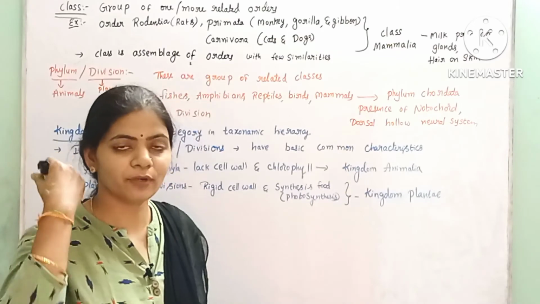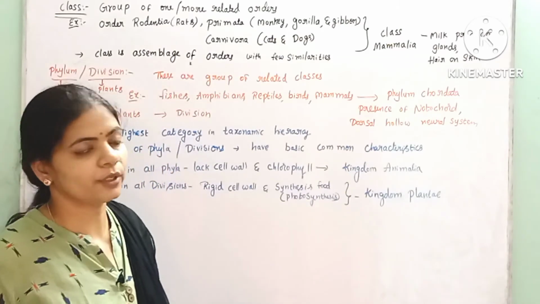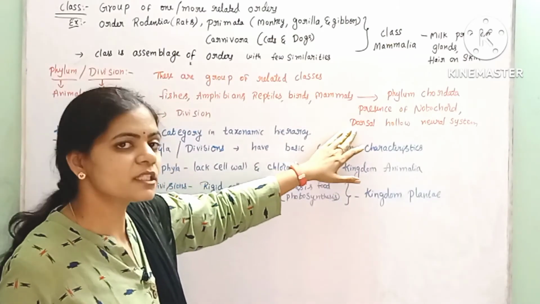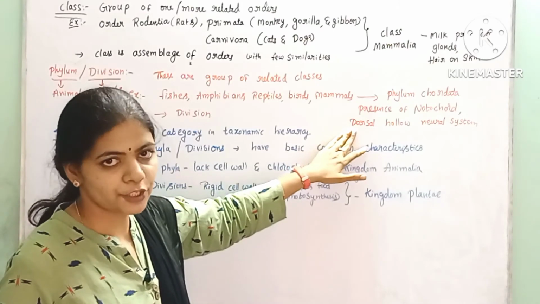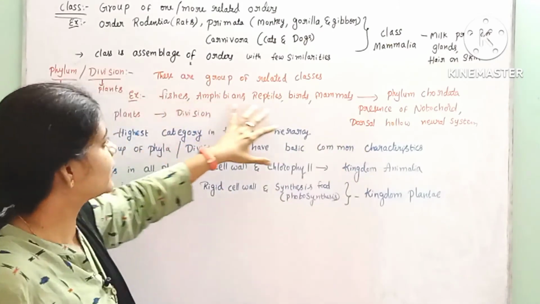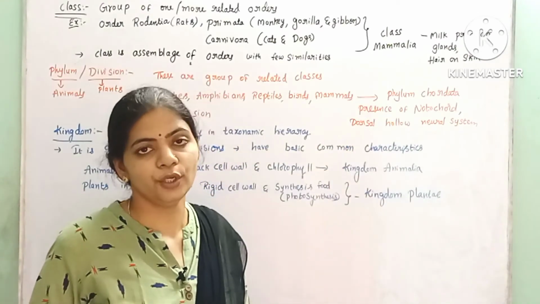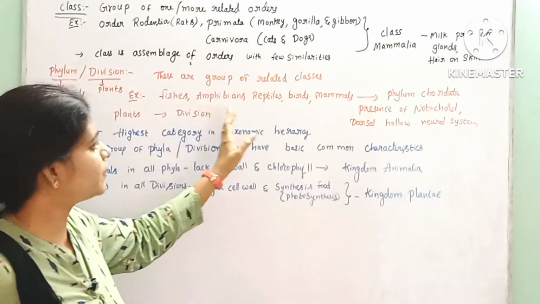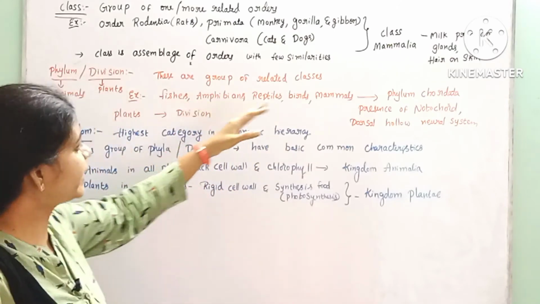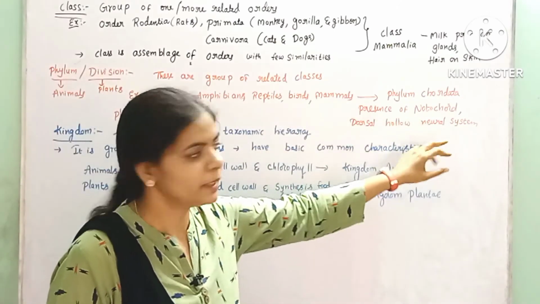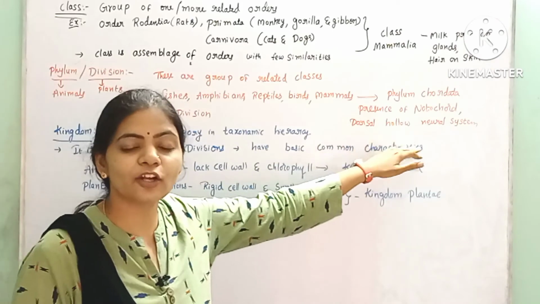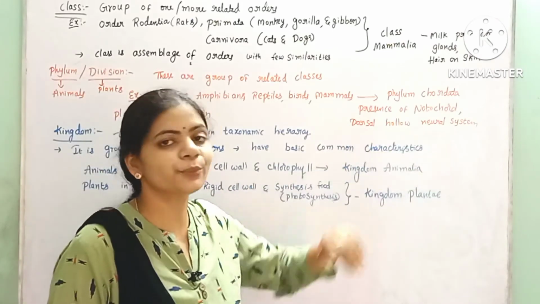In the back side we have the vertebral column, right? There is a notochord. So due to the presence of this notochord at any stage of their life, they were kept under Chordata, and at the same time they have a dorsal hollow neural system. So all of these classes were kept under the phylum Chordata because of the presence of notochord and also the dorsal neural system.